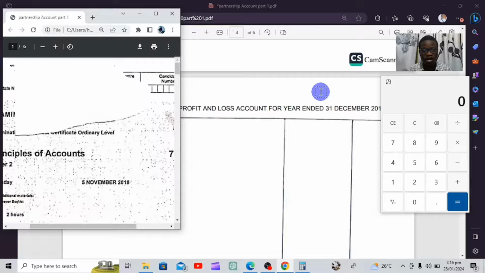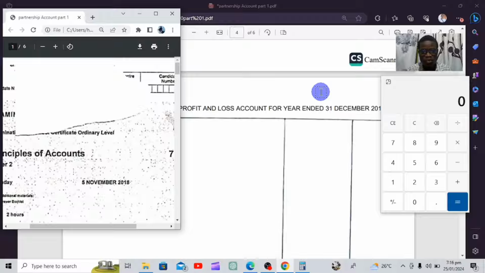And then there's also the appropriation account, and then the current account, then the profit, trading, and loss account, which you know already, and the balance sheet, which you know already. So the accounts that are new are only the appropriation account and the current account. These are the only things that will be a bit new if you haven't done partnership accounts before. But if you have and you just want more info, then this is the video. We'll drop concepts concerning the same.